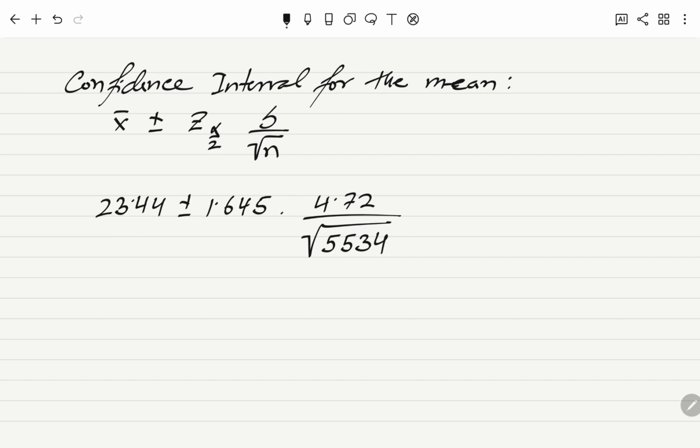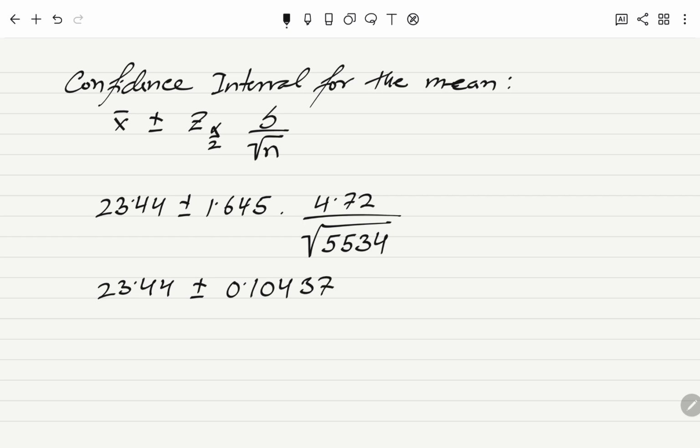So if I do that calculation, I'm going to have 23.44 plus or minus 1.645 times 4.72 over square root 5,534. So I get 0.10437.